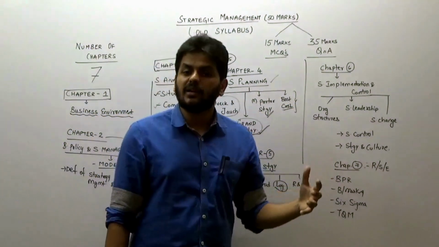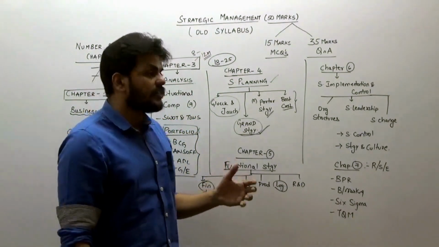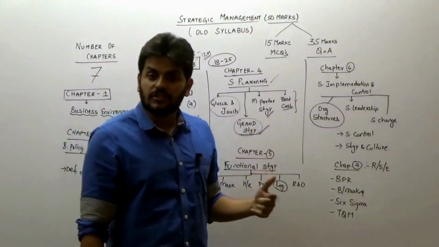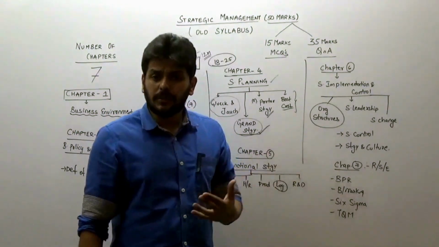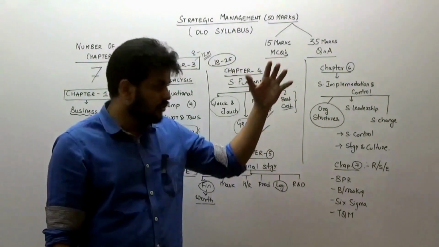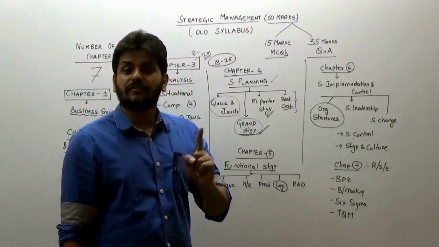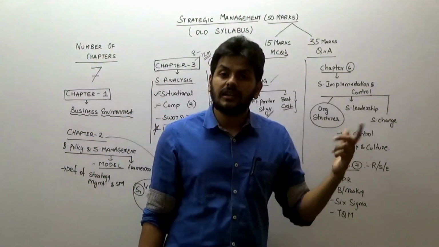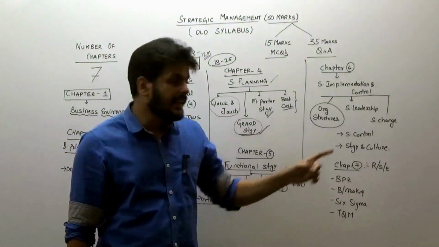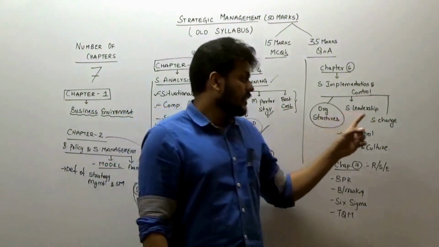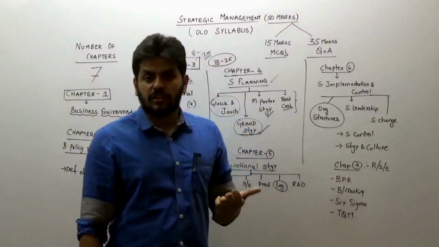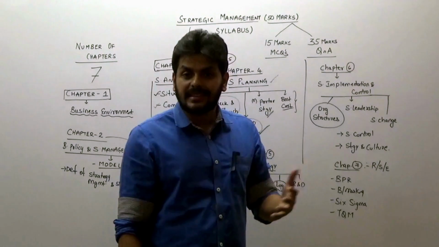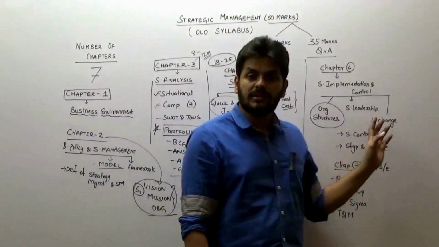Chapter 6 is the conclusive part of the definition, wherein before implementing, you need to establish the organization structures: functional, divisional, multi-divisional, SBU structures, hourglass structure, matrix structure. You can go through those structures. One of them is a possible short answer question. There are 2 leadership styles, transformational and transactional. What is the role of a leader? Leadership concept. Then the need for change in an organization and Kurt Lewin's change process. Kurt Lewin's change process is an examiner's favorite, so you can dedicate enough time to that also.